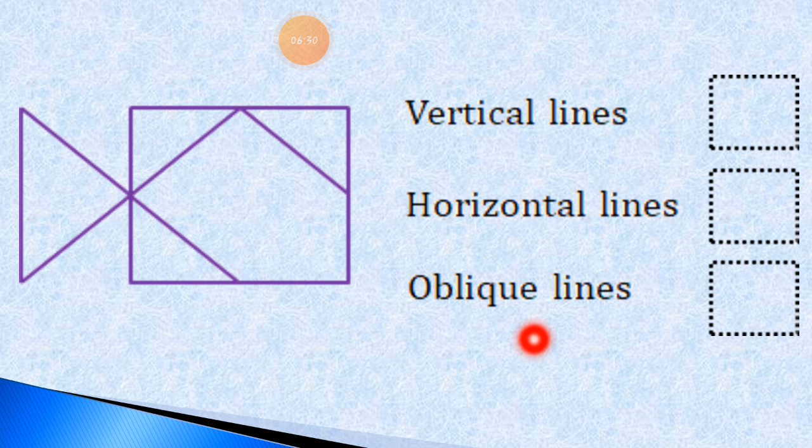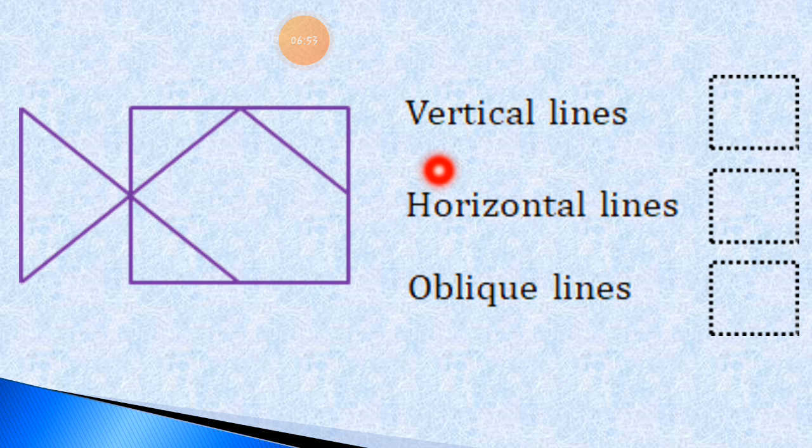Or oblique line, it means the slanting line. There is another name for the 3 basic lines. Very simple it is, but there is another name. So let's start counting. Let's start finding how many vertical, it means standing lines, are there.